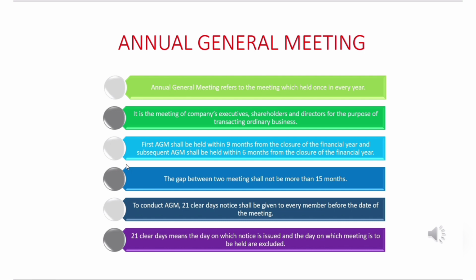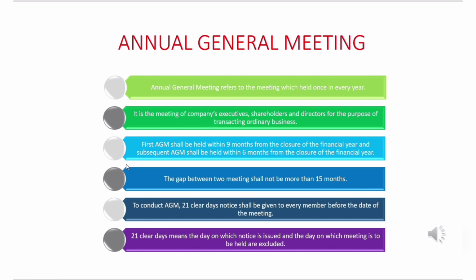So, it should be held within 9 months. That implies April, May, June, July, August, September, October, November, December. That is, before December 2024, the first AGM should be held. Clear? Okay. Now, second point. Subsequent AGM should be held within 6 months from the closure of the financial year. That implies April, May, June, July, August, September. That is, before September 2024, this subsequent AGM should be held. And another note point is that the gap between these two meetings should not be more than 15 months.